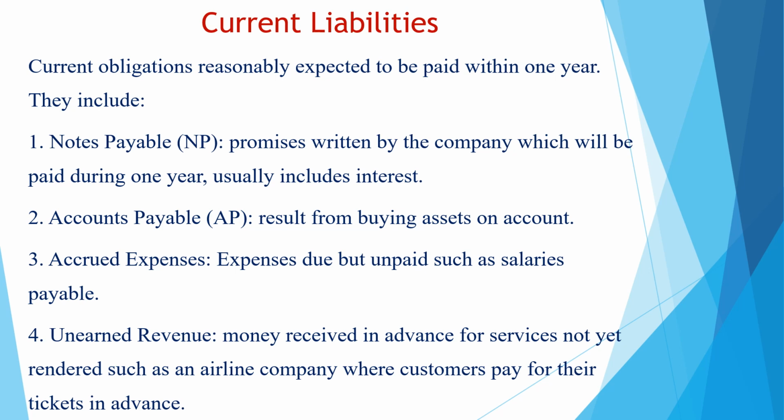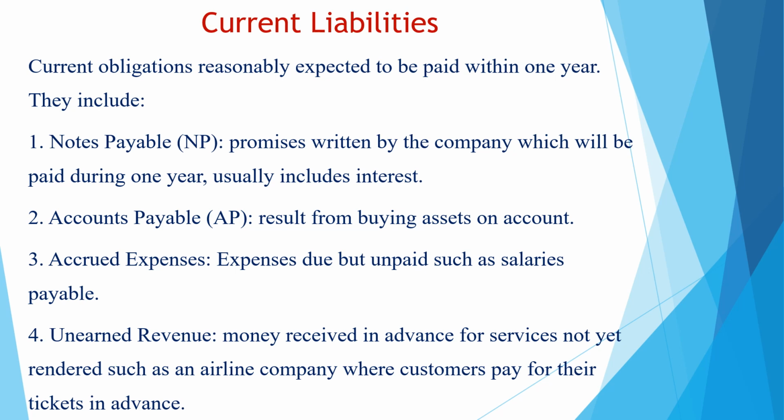The last account in current liabilities is the unearned revenue. Unearned revenue is also called unearned service revenue, and actually this account is used only by service companies. But when do we use this account? We use this account when money is received from customers but services are not rendered yet.